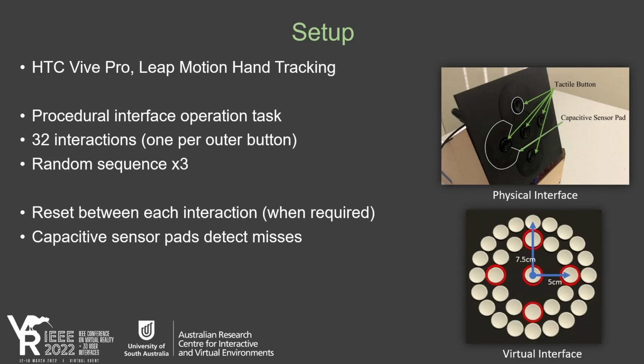For our study, we constructed a physical interface with 5 tactile buttons and used capacitive sensor pads to detect cases where the participant missed the physical button. The virtual interface consisted of 32 buttons in 2 rings, with 4 of the physical buttons aligned with 4 of the virtual buttons on the inner ring. Participants wore an HTC Vive Pro and hand tracking was provided through a Leap Motion device. Participants completed 3 sequences of 32 interactions in a random order until all buttons had been pressed. A reset interaction was performed between each button press, except where it was not required in the adaptive conditions.